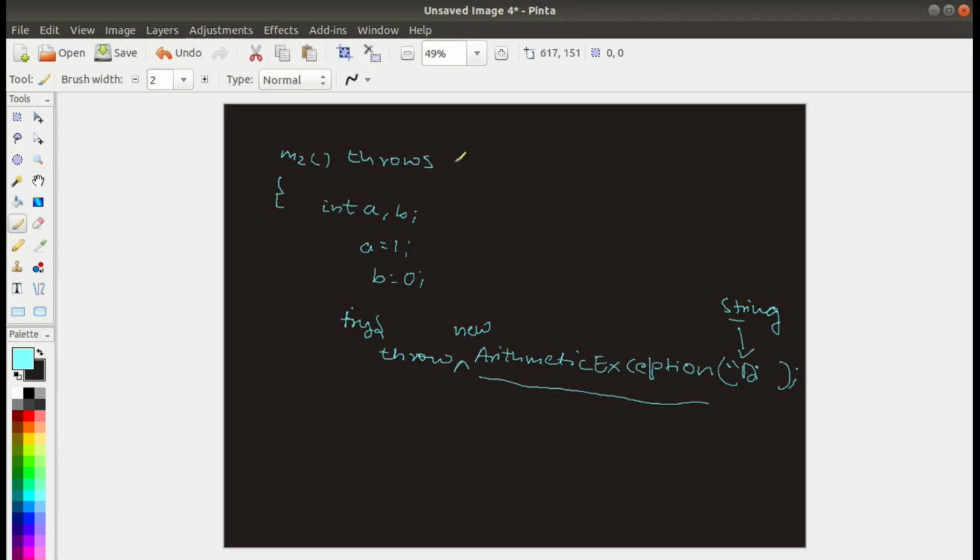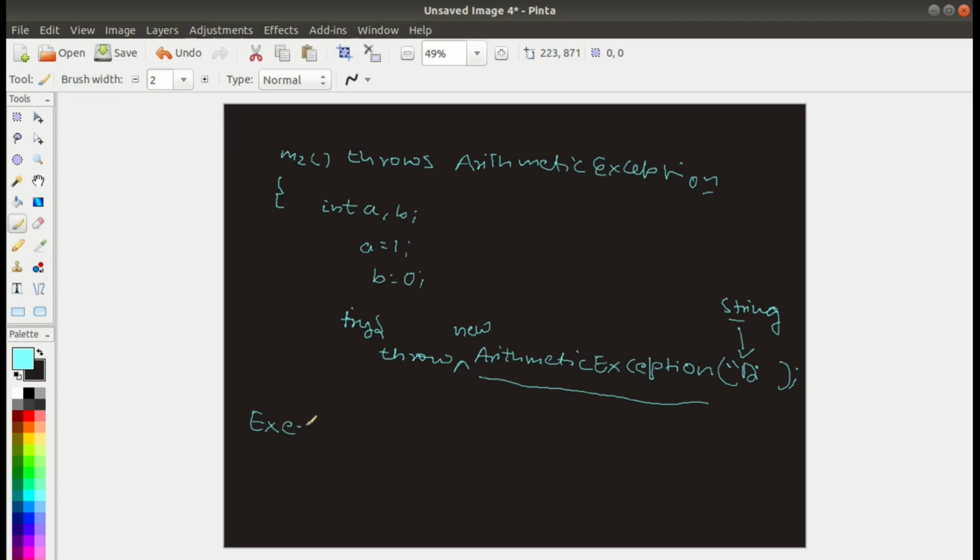And if it gets thrown, then it will use throws ArithmeticException. There are a lot of things we have to take care of here, that sometimes there are two kinds of exceptions we have.